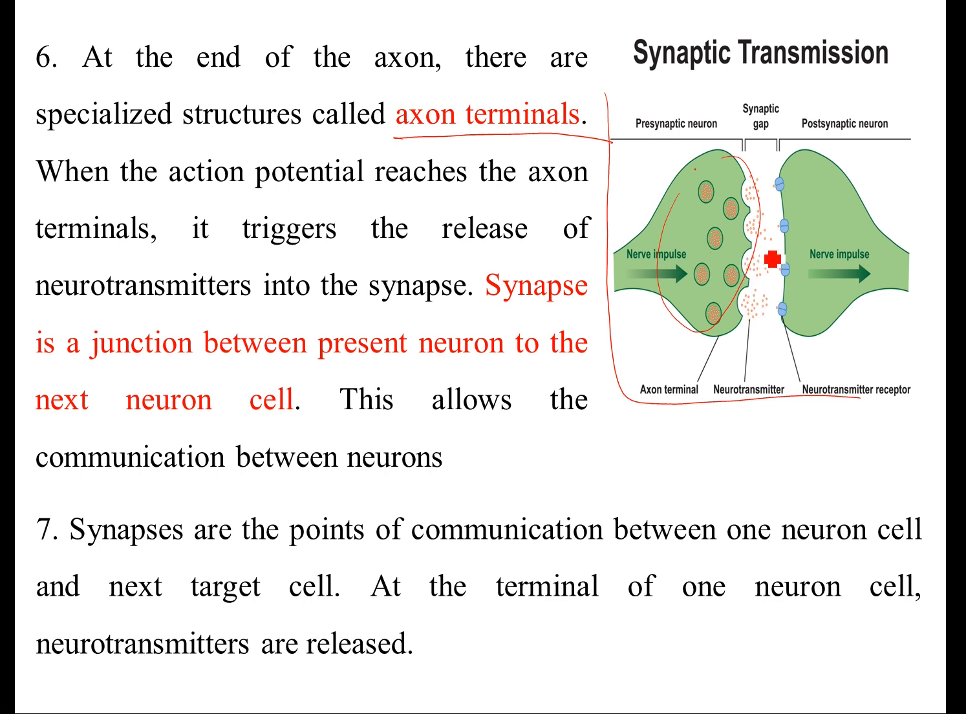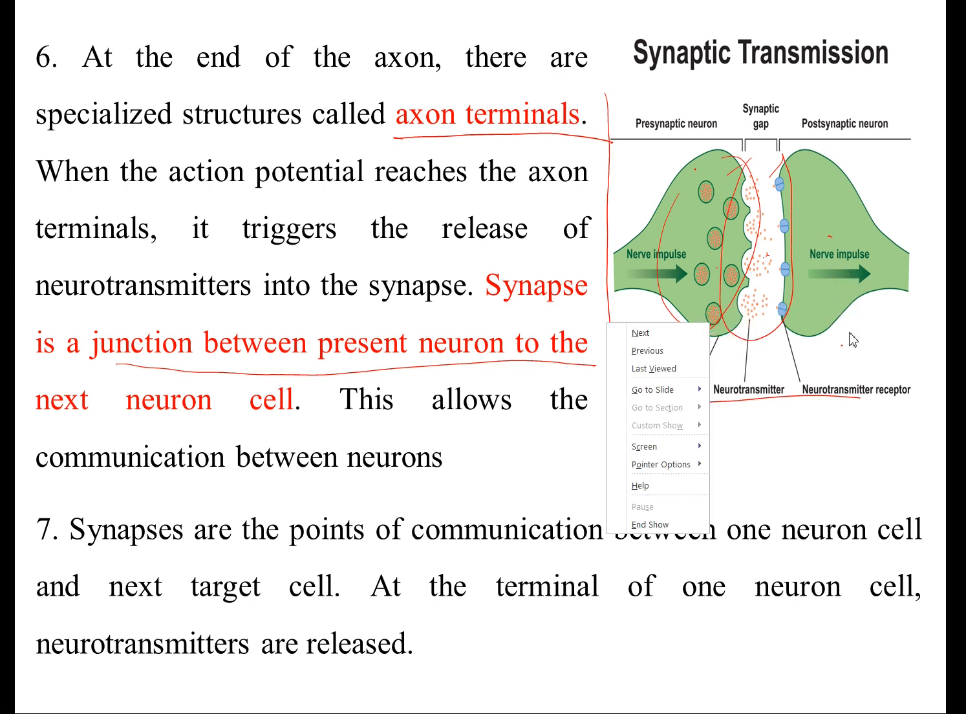A synapse is a junction between the present neuron and the next neuron. So here it is a synapse area. It is nothing but a signal transmitter. This allows communication from one neuron to the other neuron. When the action potential reaches the axon terminal, it triggers and releases the neurotransmitter to the synapse. The synapses are the point of communication between one neuron cell and the next targeting cell.